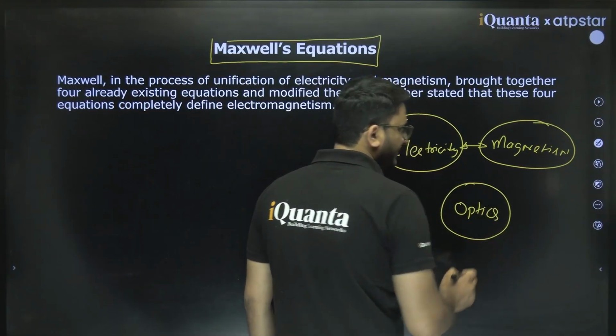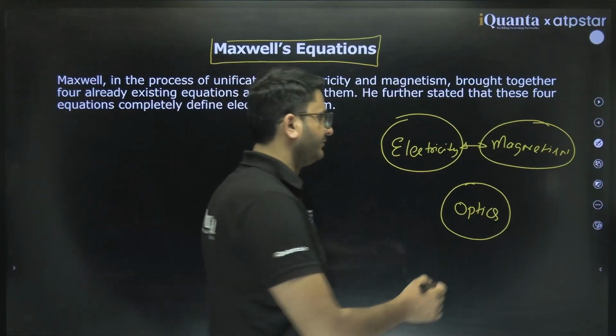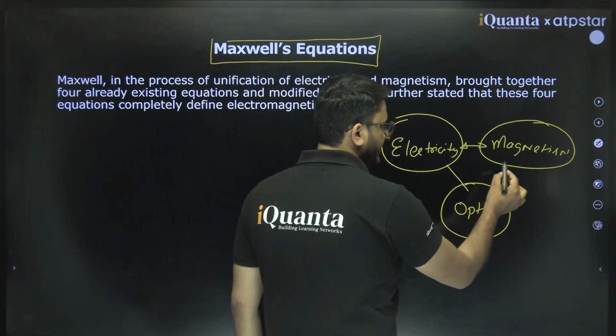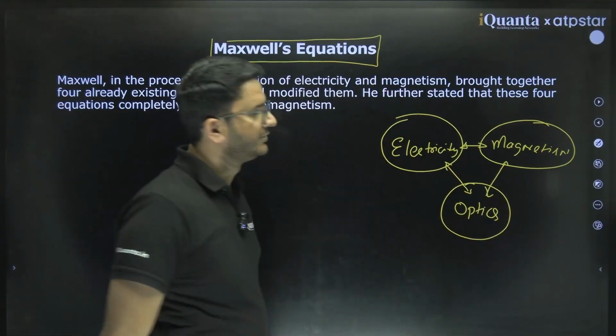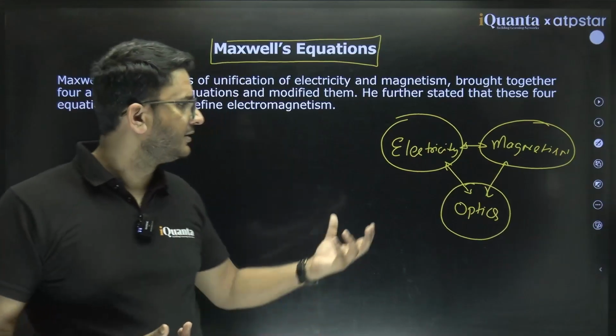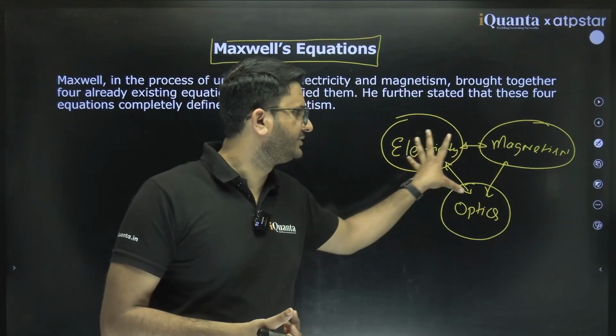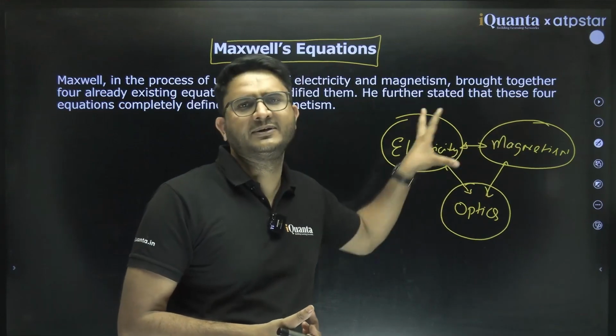Because in a later part, we got to know that light is also an electromagnetic wave. So while combining these, he attached all these three fields together. So this was the outcome achieved by Maxwell, the unification of these three great domains of physics.